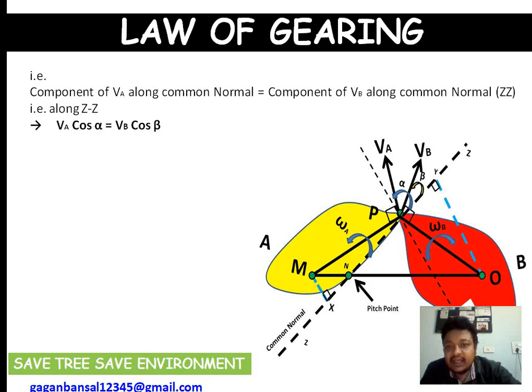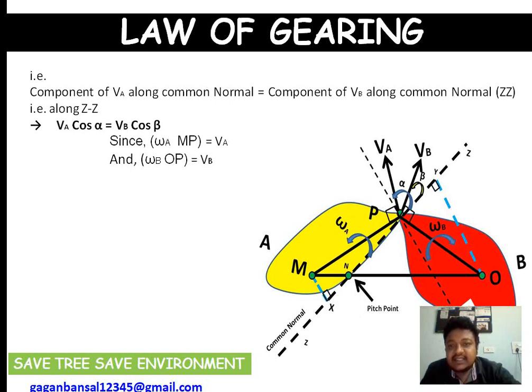So what is VA? I already told you. VA is omega A into MP, and what is VB? Omega B into OP, where omega A and omega B are the angular velocities of gears A and B respectively, and MP and OP are the distances from the center of rotation to point P for gears A and B respectively. You just focus on the figure and then try to make the concept.